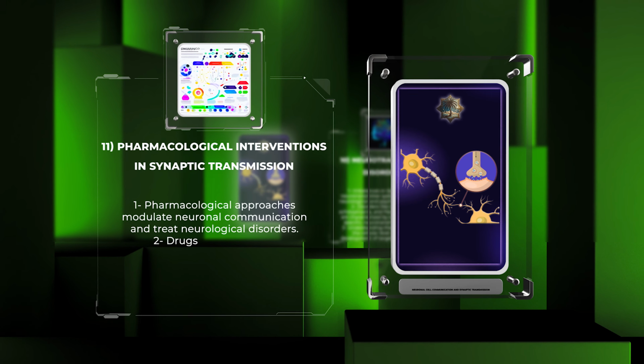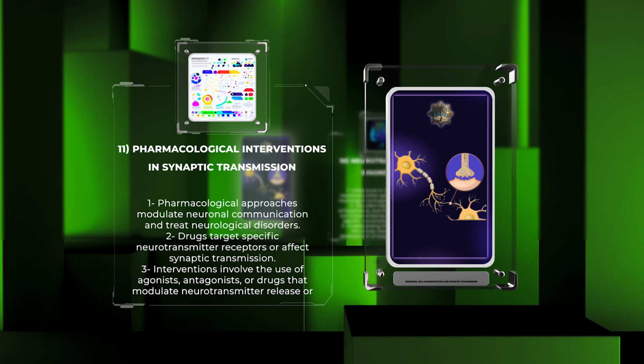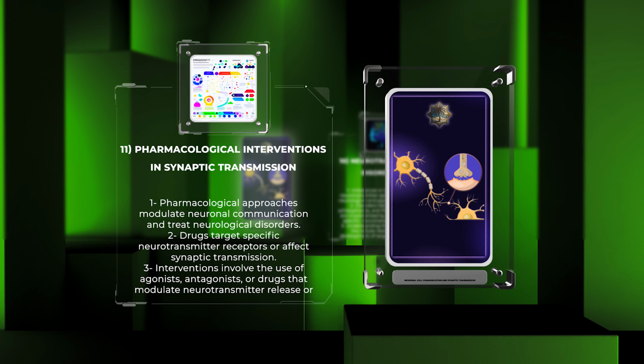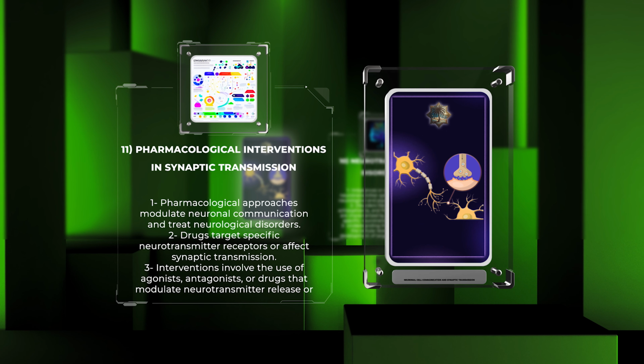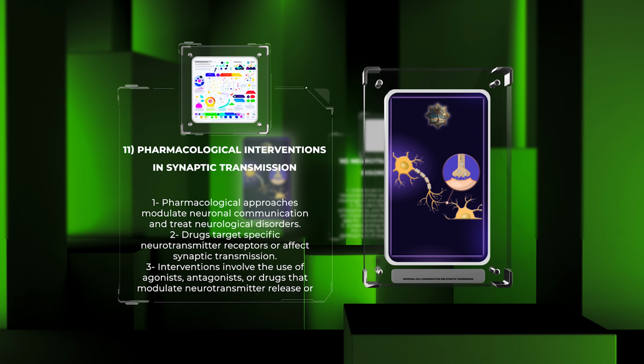Pharmacological approaches are widely utilized to modulate neuronal communication and treat various neurological disorders. Drugs targeting specific neurotransmitter receptors or affecting synaptic transmission can help restore normal function in affected individuals. These interventions often involve the use of agonists, antagonists, or drugs that modulate neurotransmitter release or reuptake.